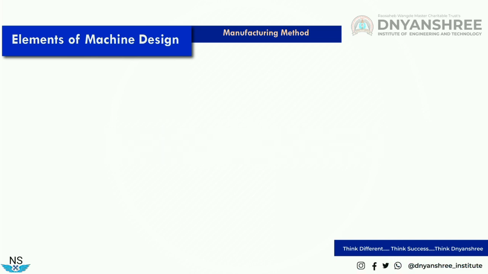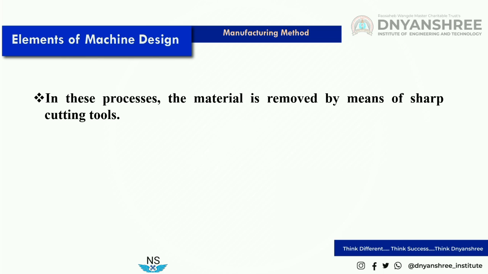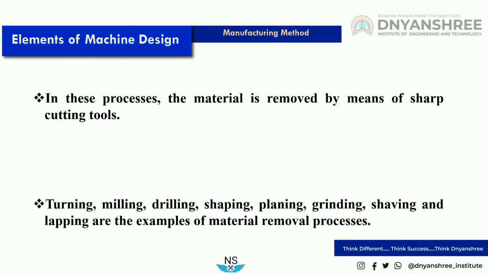In these processes, the material is removed by means of sharp cutting tools, which remove material from the available material, and then that available material is converted into final finished or useful products.